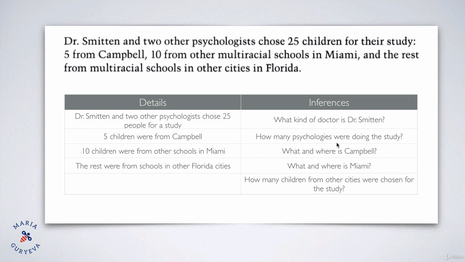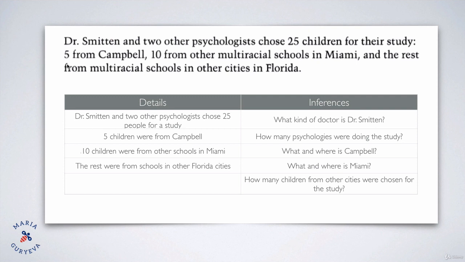Next, how many psychologists were doing the study? So how do you think, how many doctors of psychology did the study? 3, right? There was Dr. Smitten and 2 other psychologists. So we see again that it's not written in the text, right? In the text, there's nothing about 3 doctors or 3 psychologists. It just said that there was Dr. Smitten and 2 others. So we easily count that there were 3 of them, but it is an inference, right? It's obvious, but it's not written in the text. So that's an inference.